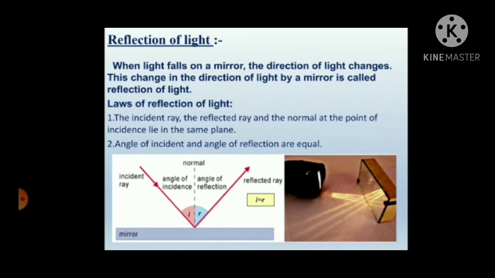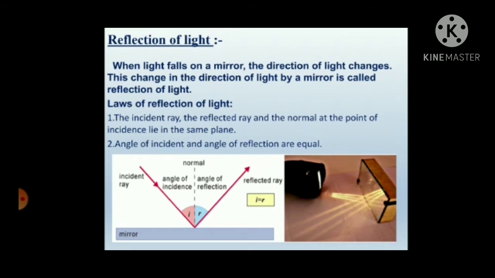For example, the sun emits its own light, and that's the reason we are able to see it. But there are so many examples like tables, chairs and utensils. They do not emit their own light, but still we are able to see them.